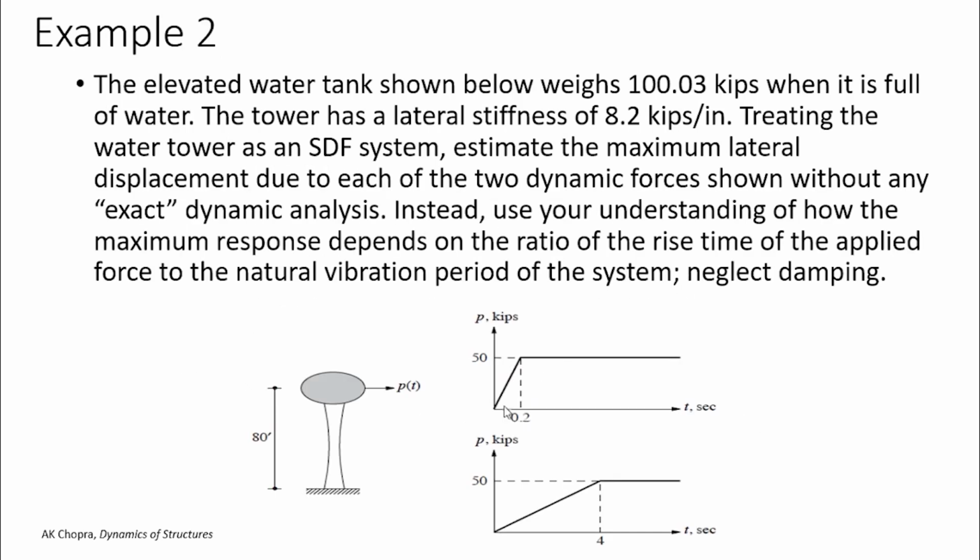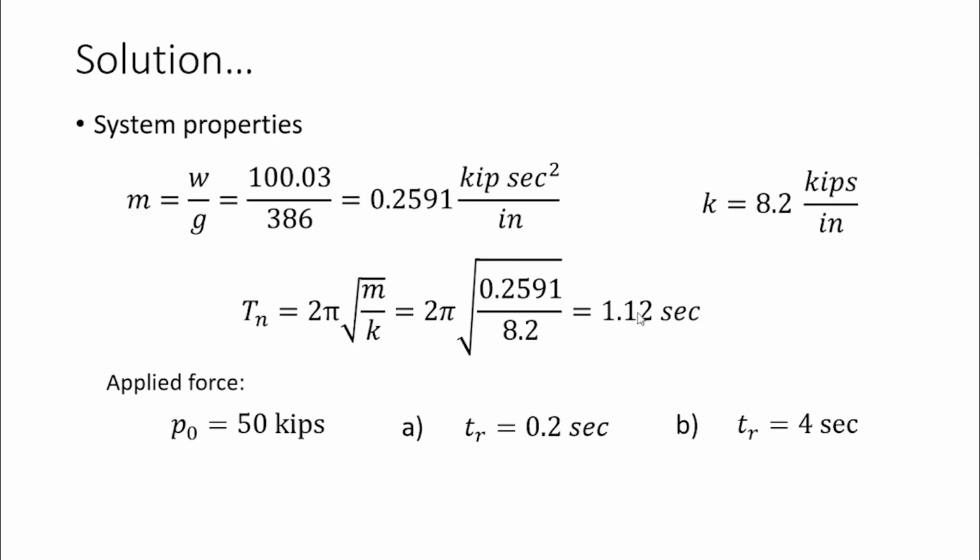Now, looking at these different forcing functions, we have two cases. In both the cases, the maximum amplitude of the force is same, that is 50 kips, but the rise time changes. So in the first one, the rise time is very less, that is 0.2, and in the second one, the rise time is very large, that is 4, and the natural period is only 1.12 seconds.